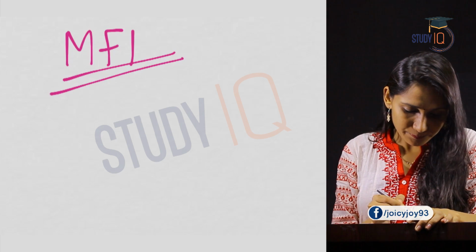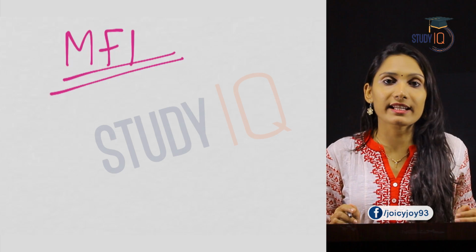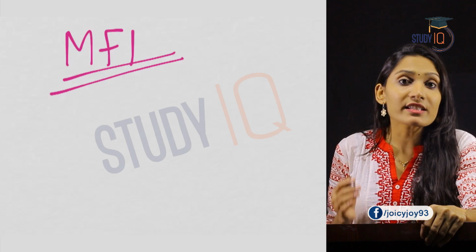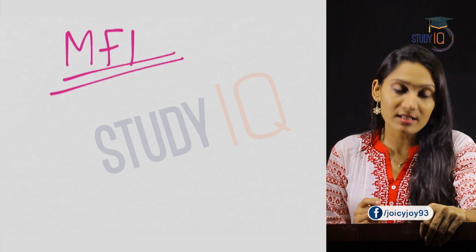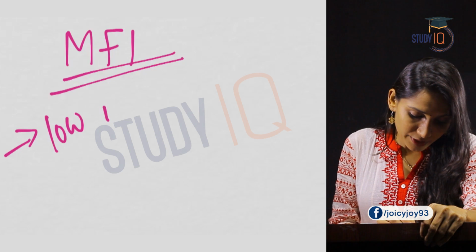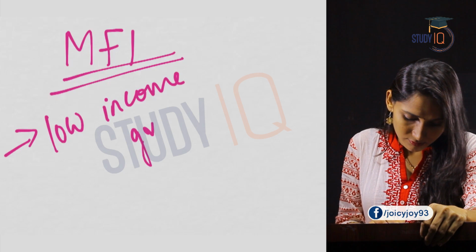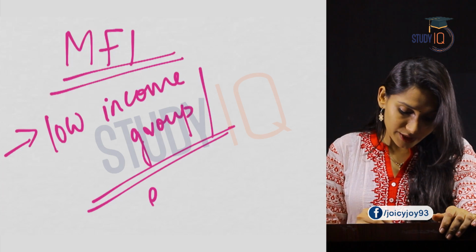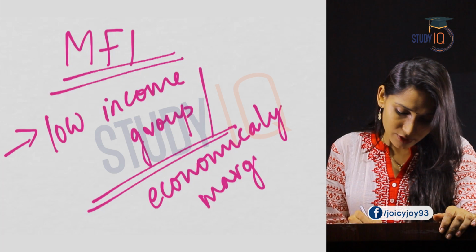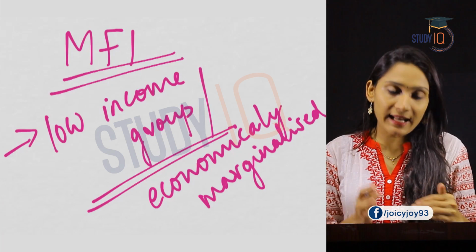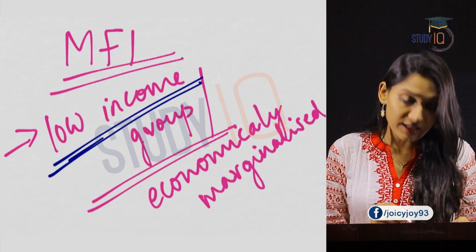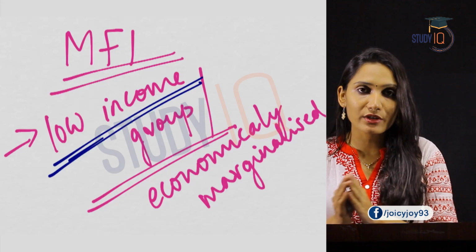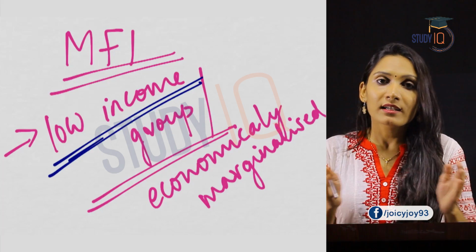Microfinance institutions. First of all, let us see what is a microfinance institution. Microfinance institutions are those organizations which offer credit to low income groups in the society. So, the credit is given to low income group, or we can say economically marginalized. So, what is the relevance? Since this finance or loans are provided to low income group, it means that the bridge between the formal financial institutions and the lower income group is bridged.